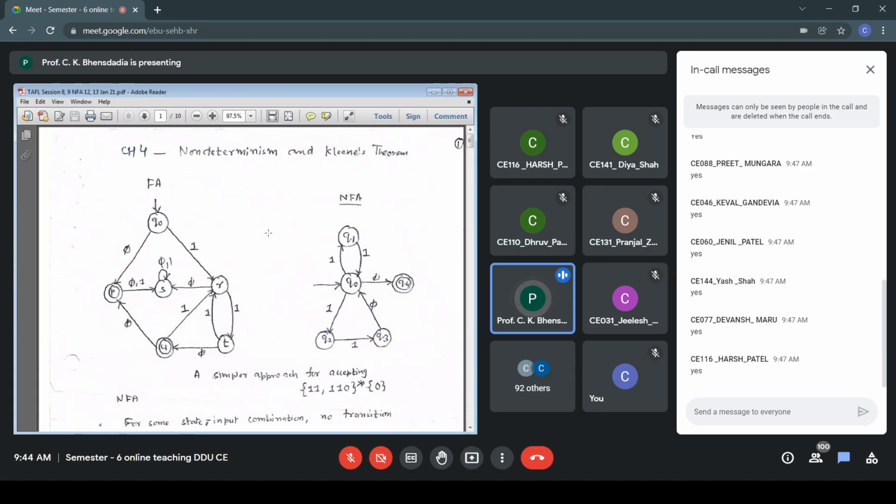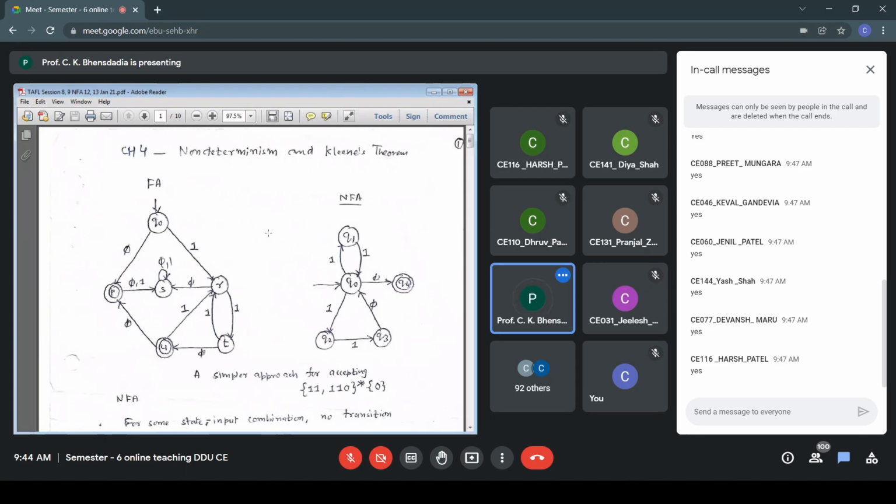Now let us go to the second picture. Here we are not discussing how to construct a finite automata for a given language. Already you have studied that. Why did we take the example? Let us look at the second picture. Q0, Q1, Q2, Q3, Q4, the rightmost picture.